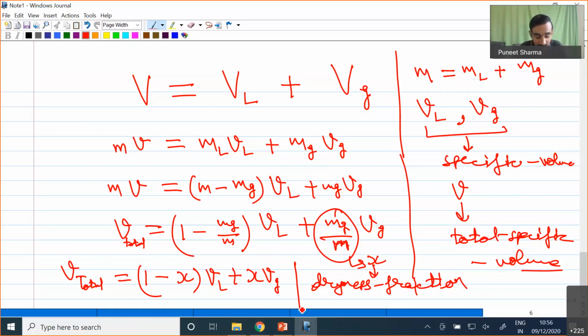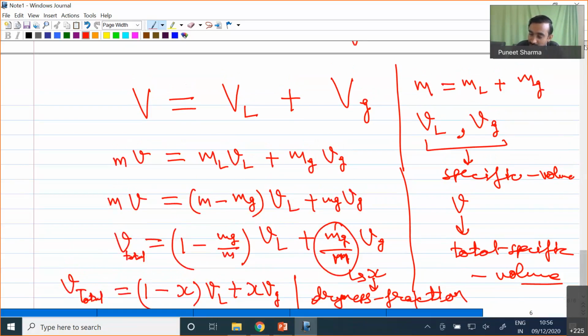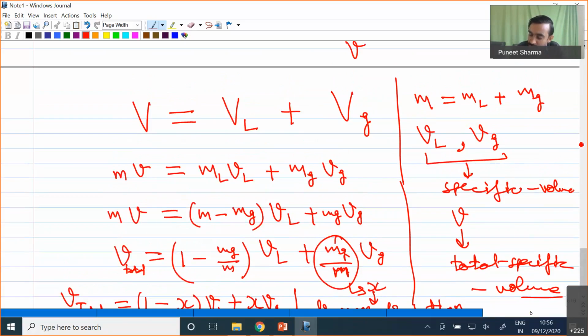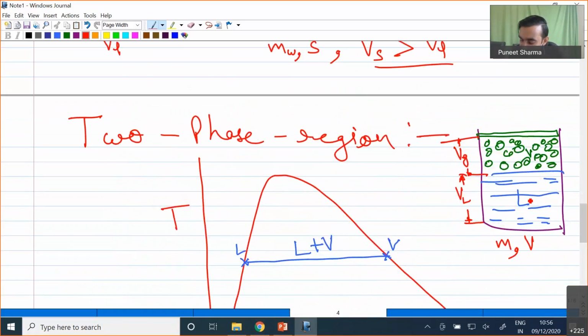From this you can clearly see that when we have a mixture of liquid and vapor, the liquid has one specific volume vL, with its own density, and the vapor has a different specific volume vg.